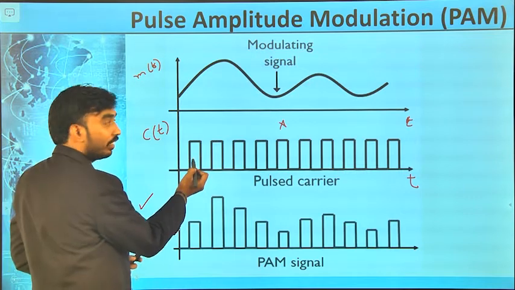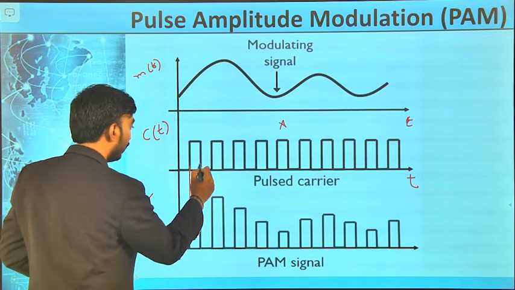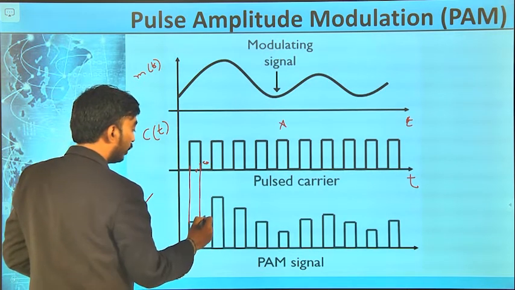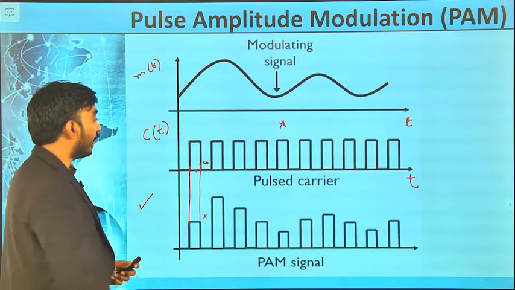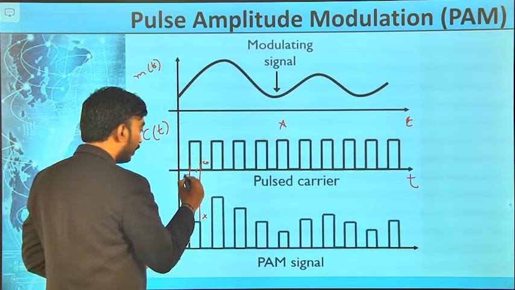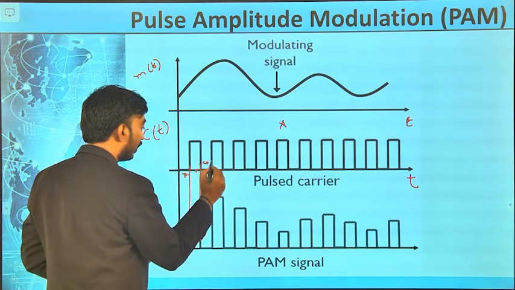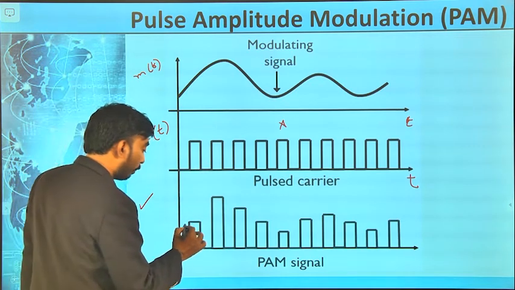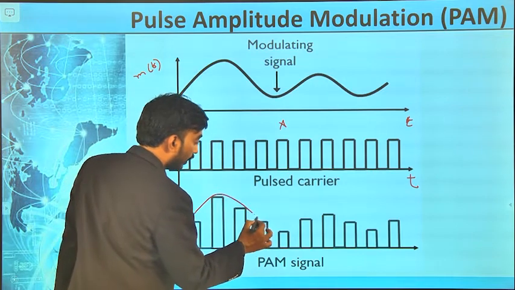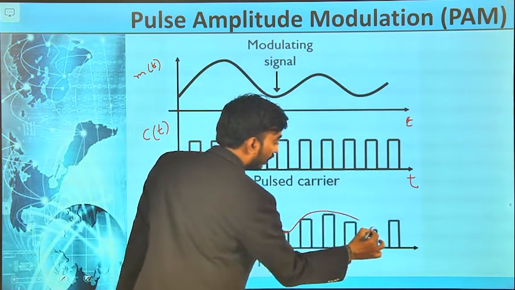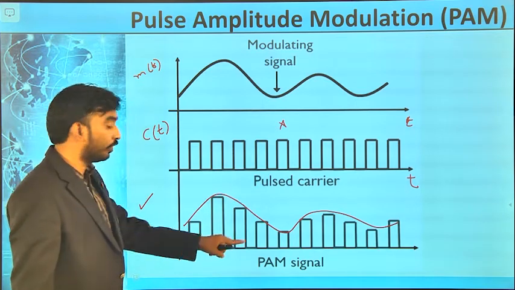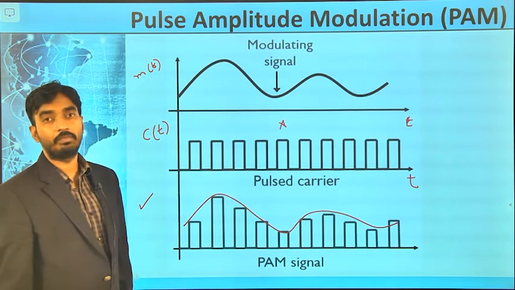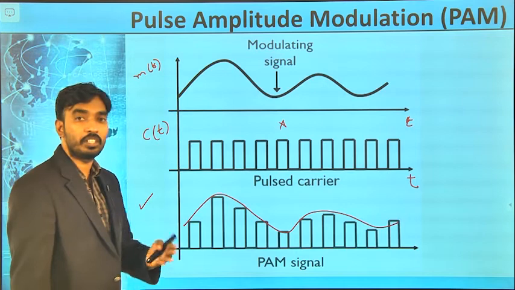I have a signal here, I will get the output. I do not have any signal in this duration. So, wherever carrier pulse is there, this is t, 2t. Now, if you see the pulse amplitude modulated signal, the amplitude of the carrier signal is varied with respect to the amplitude of the message signal. That is it, very simple.